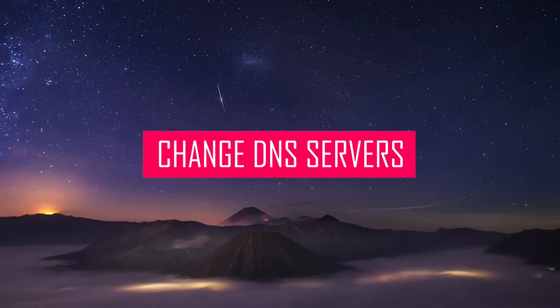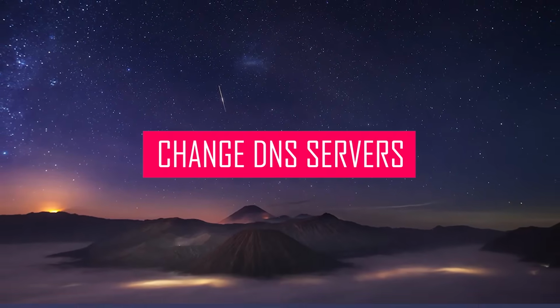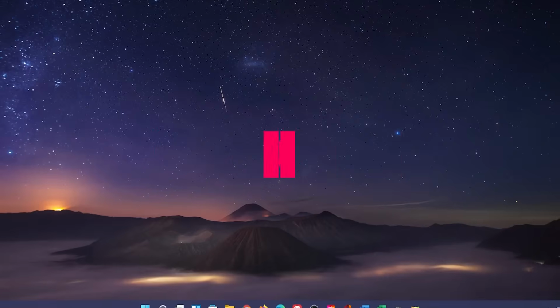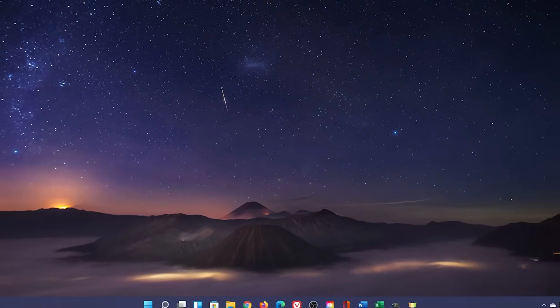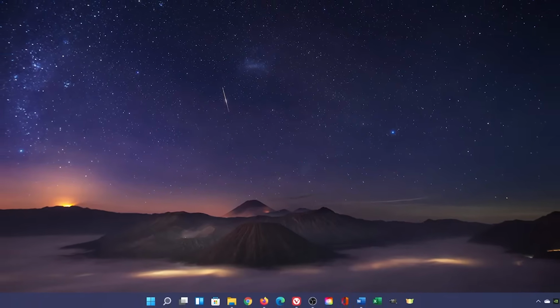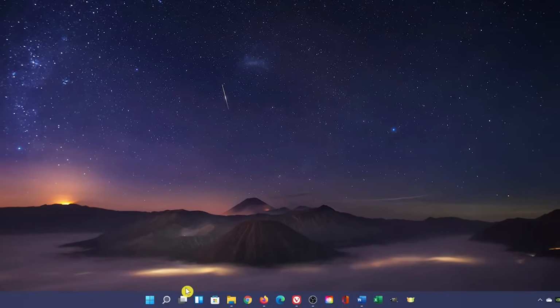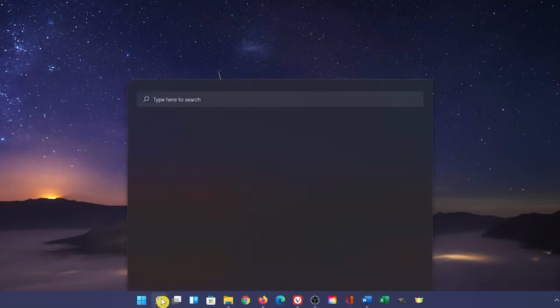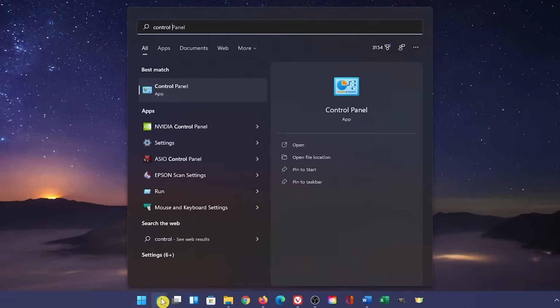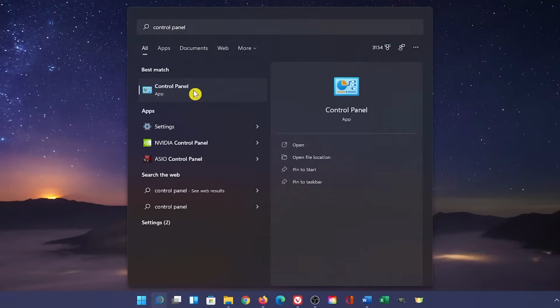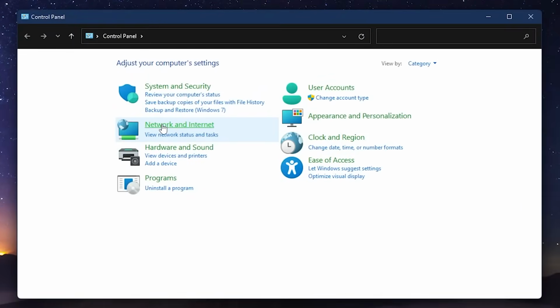Oftentimes, the DNS servers assigned by your ISP to translate domain names into IP addresses are not the best. Modifying your DNS has had positive results for many people. To change it, go to the taskbar and click the search icon. Type Control Panel. Select it. Yes, sadly in Windows 11, the Control Panel is still hanging around.